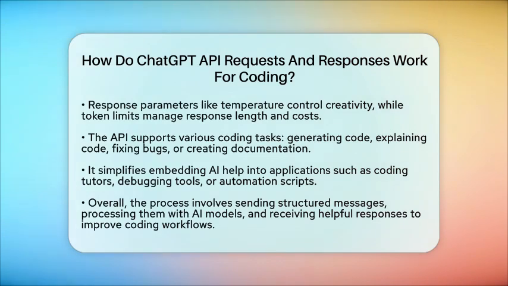In short, the ChatGPT API for coding works by sending structured messages over the internet, processing those messages with advanced AI models, and returning useful, generated responses. It's a powerful way to bring AI assistance directly into your coding workflow, making your development process smarter and more efficient.